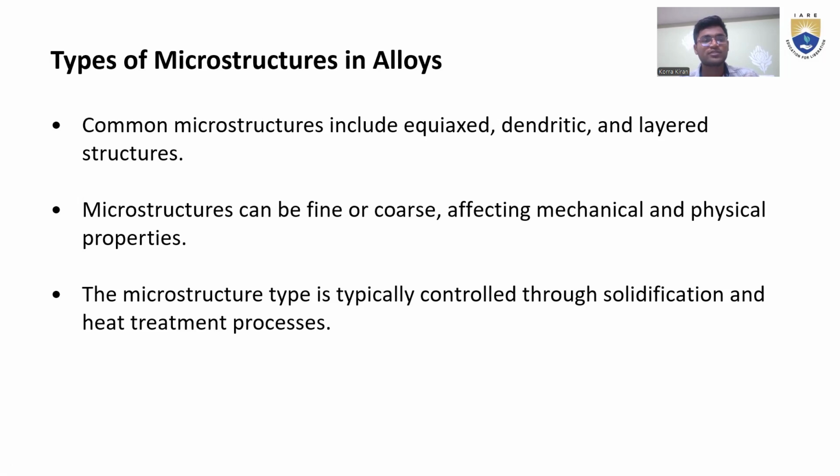And types of microstructures in alloys. What are the types we can see? Common microstructures include equiaxed, dendritic, and layered structures. These are three types of common microstructures. Microstructures can be fine or coarse, affecting mechanical and physical properties. Based on the mechanical and physical property, the microstructure can be fine or coarse. And the microstructure type is typically controlled through solidification and heat treatment processes.